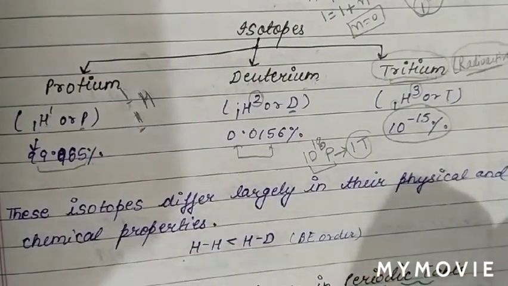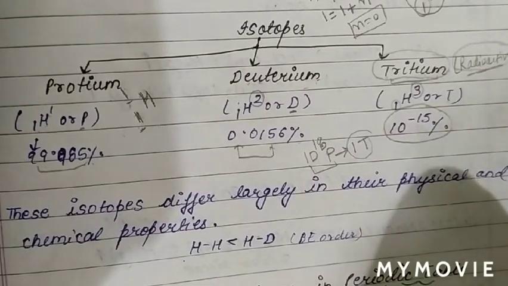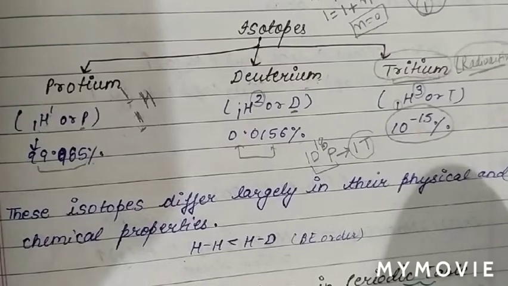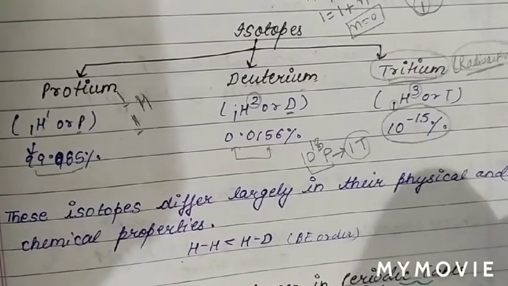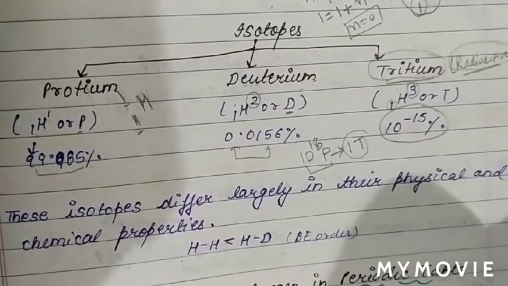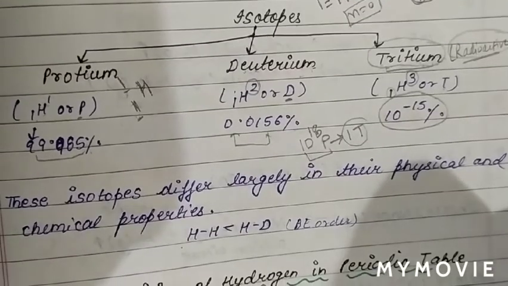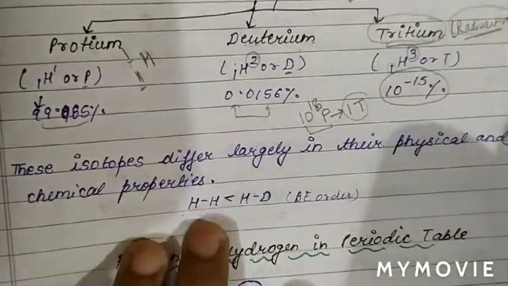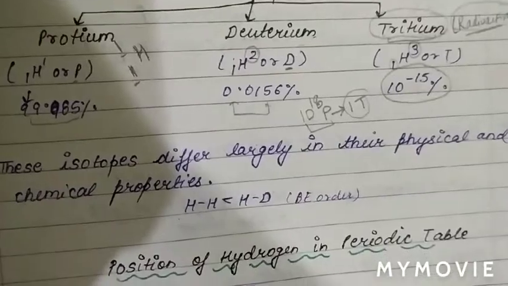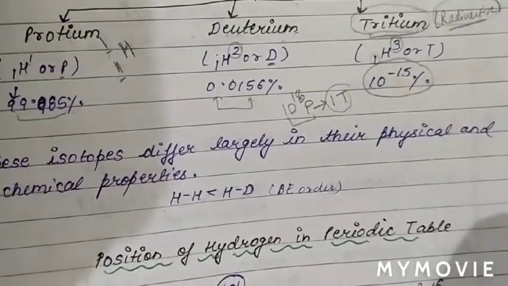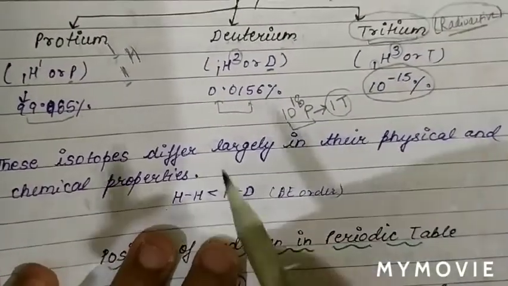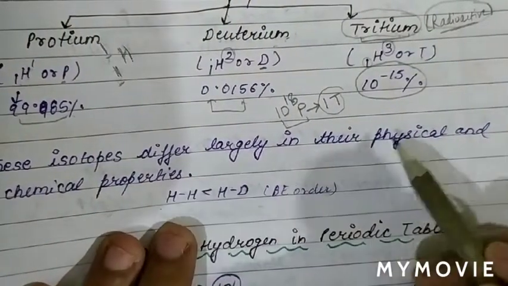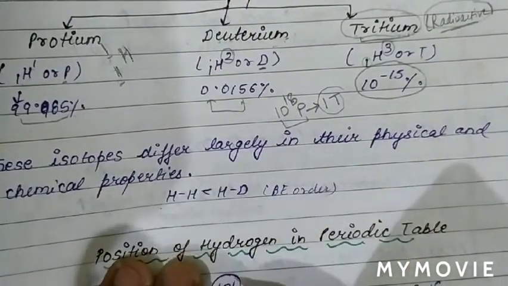So we have studied three isotopes of hydrogen: protium, deuterium and tritium. Now see how these isotopes differ in their physical and chemical properties. These isotopes differ largely in their physical and chemical properties.